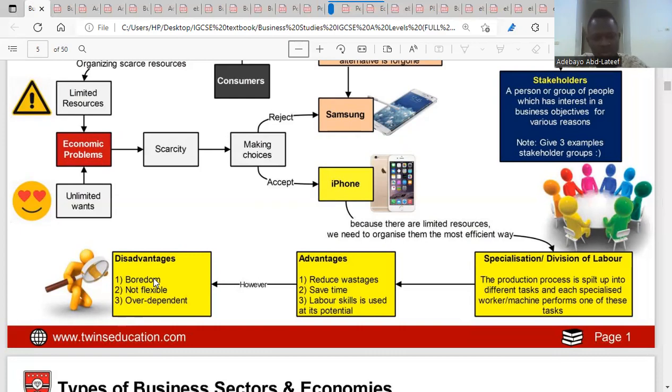Two, not flexible. With specialization, you become rigid to other jobs. You are unable to perform other tasks. So you are so good at one job that it becomes difficult for you to multitask. When they give you other jobs, you say, no, I'm sorry, this is what I know how to do, I can't do this. Division of labor also becomes a problem when you become rigid to take up other tasks. You can't do other things except that thing you know how to do. That's another problem. And the third one is overdependence.